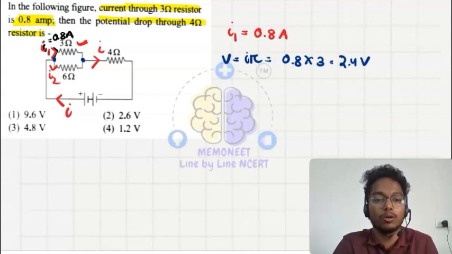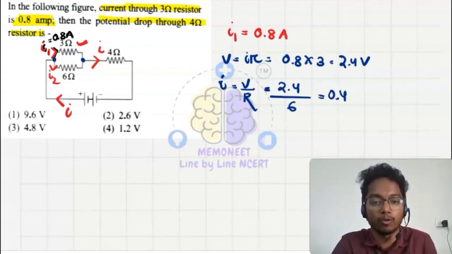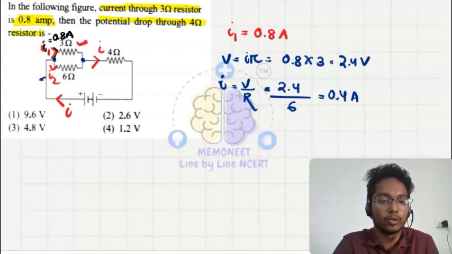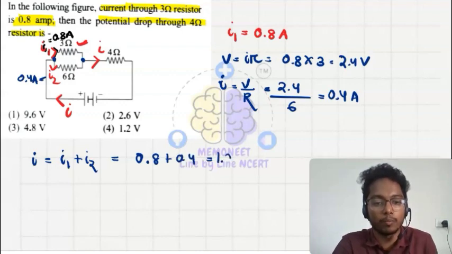So we know that I2 will be V upon R. So this will be 2.4 volt upon the resistance, that is 6, which is equal to 0.4 ampere. So the I2 value is 0.4 ampere. What will the current I be? Current is equal to I1 plus I2, which is 0.8 plus 0.4, that is 1.2 ampere.